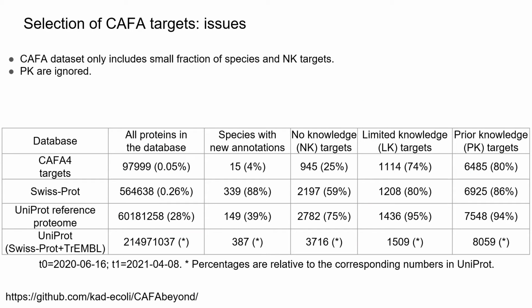CAFA only considers no-knowledge and limited-knowledge targets, and mainly focuses on no-knowledge targets. Prior-knowledge targets are ignored, even though there are more of them than no-knowledge and limited-knowledge targets combined, as shown in this table. Additionally, the CAFA dataset only includes 4% of species and 25% of no-knowledge targets from the full UniProt.